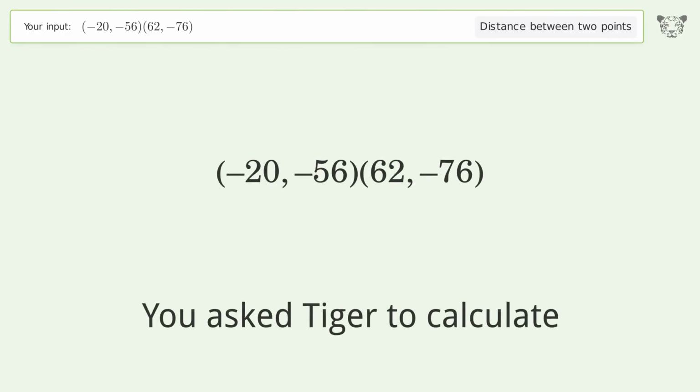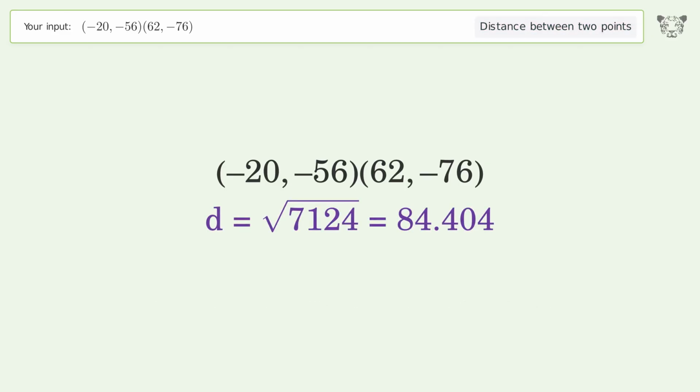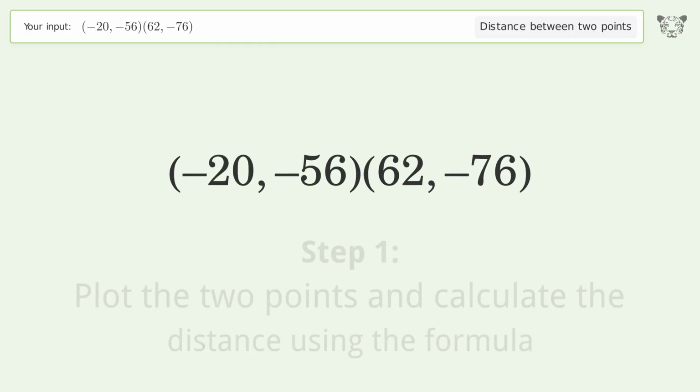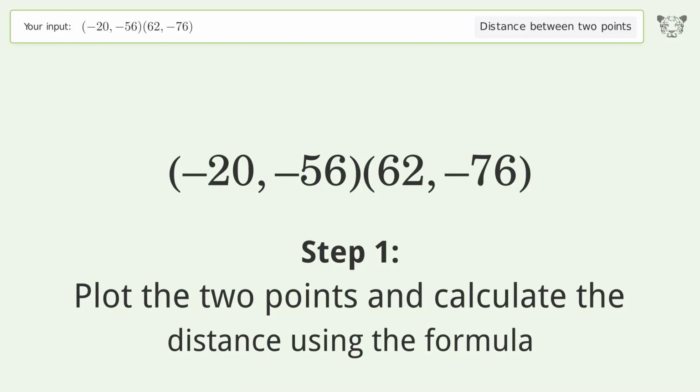You ask Tiger to calculate. This deals with the distance between 2 points. The distance between the 2 points is the square root of 7,124, or 84.404. Let's solve it step by step. Plot the 2 points and calculate the distance using the formula.